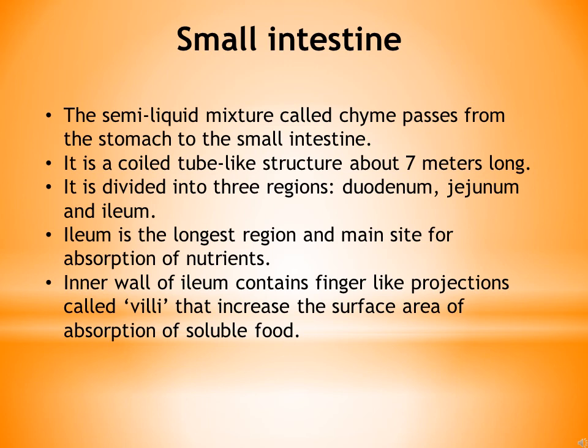In duodenum, the pancreas and liver secrete their secretions, while in ileum, the absorption of nutrients takes place. Inner wall of ileum contains finger-like projections which are called villi. Why they are present? Because this increases the surface area of absorption of soluble food.